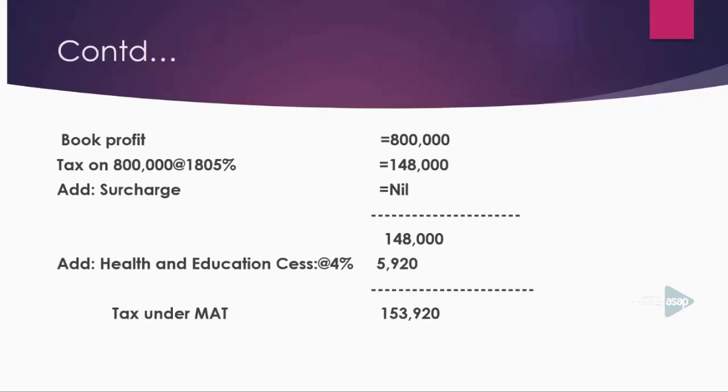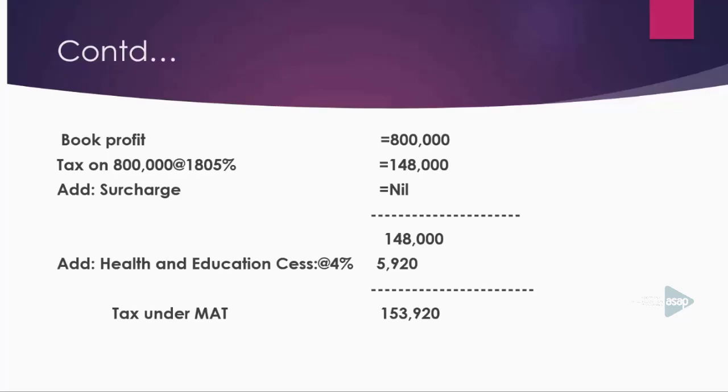Then tax on book profit at the rate of 18.5% will be 1,48,000. Then add surcharge, nil. Then add health and education cess at the rate of 4%, that is 5,920. Then tax under MAT is